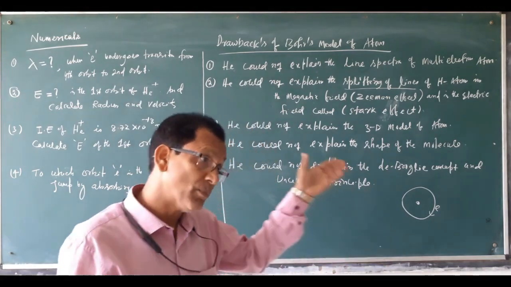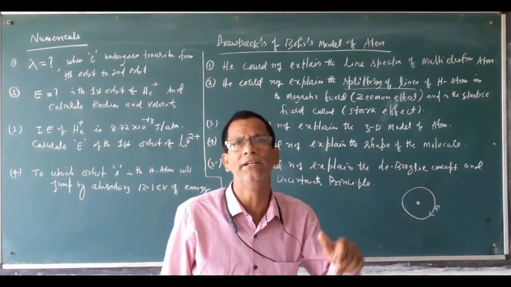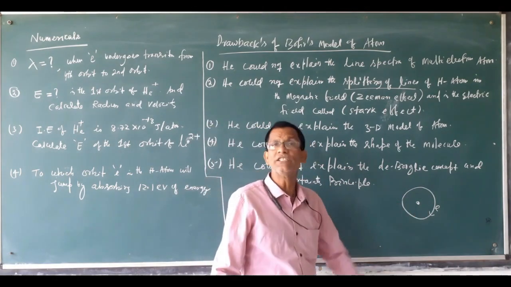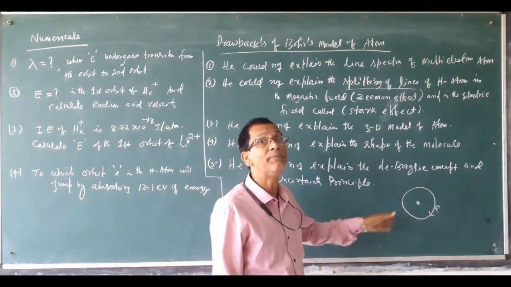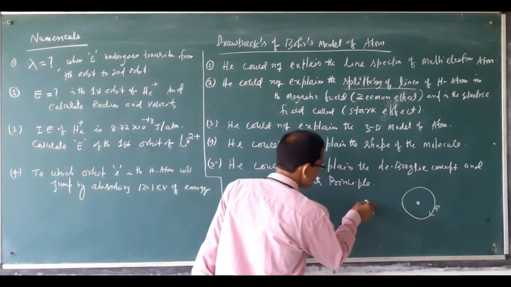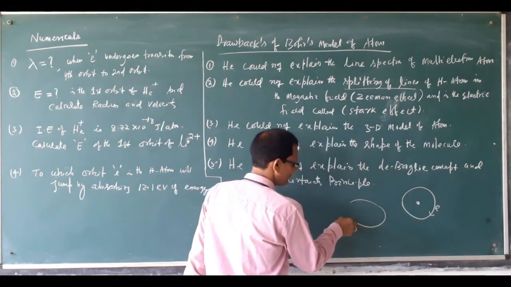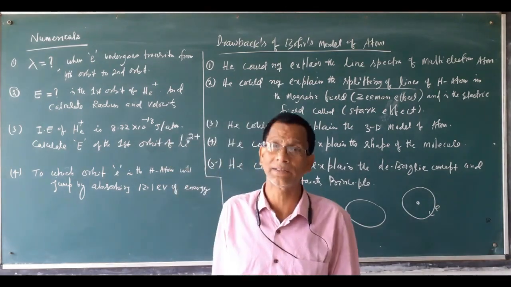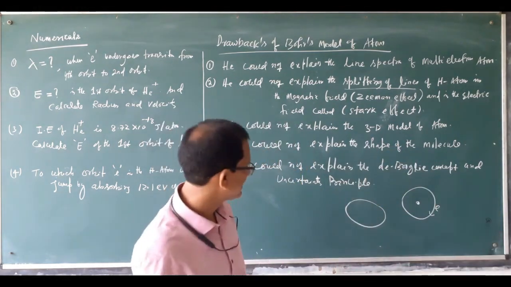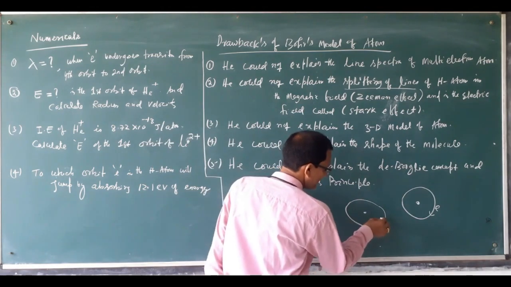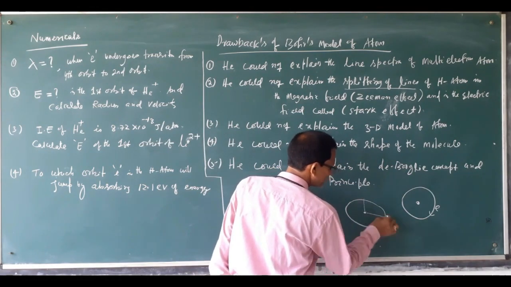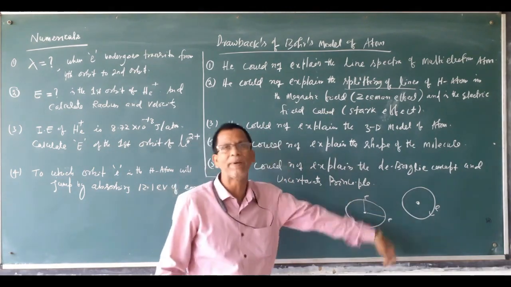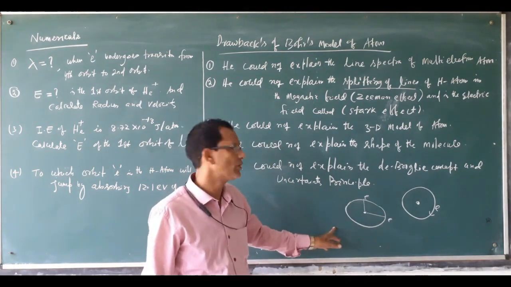But modern scientists like Sommerfeld said the path of the electron is not circular, it is elliptical, like the orbit of the Earth around the Sun. The electron revolves in an elliptical path, not a circular path.